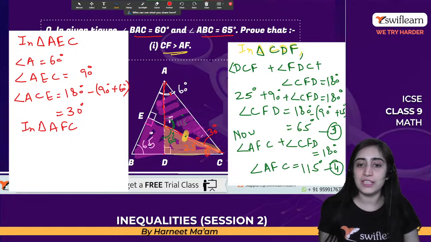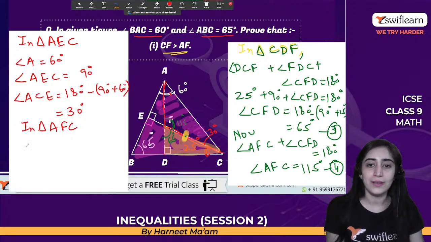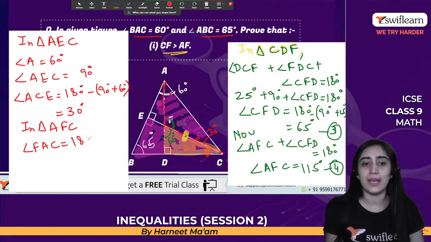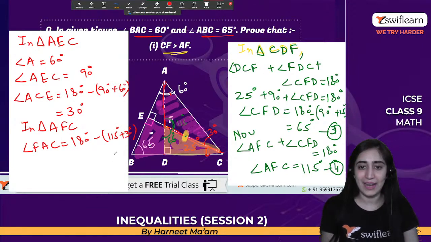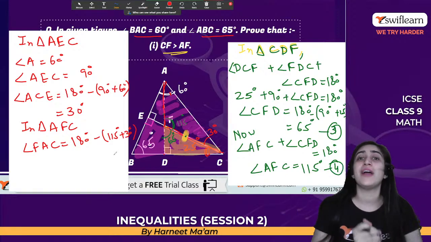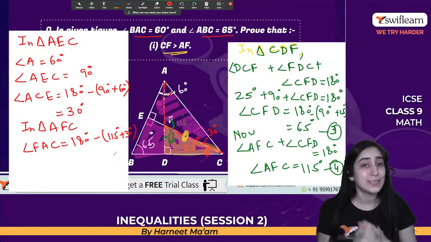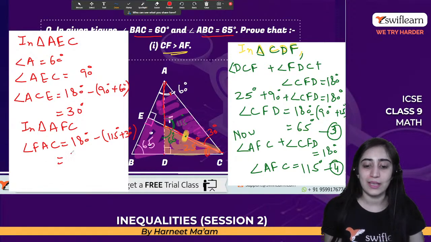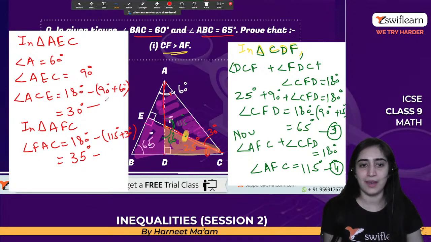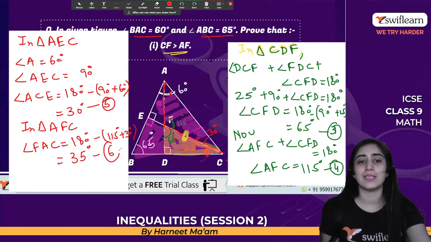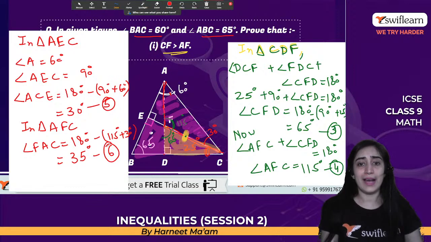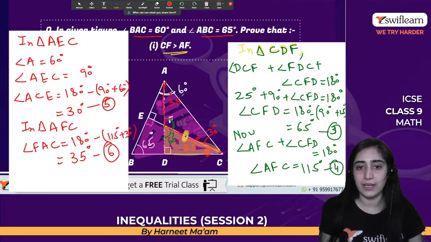All right. Now I know these two angles. Can I find the third angle? Let's do that. So that says angle FAC would be equal to 180 degrees minus of 105 degrees plus 30 degrees. Am I right? Because the sum of all the angles of a triangle is 180 degrees. I know two of them. Can I find the third one? Yes, we can simply do it. So now with this, I get to know that this would be 35 degrees. So here I got this one. Let's make it a fifth equation. Let's make this a sixth equation. Now, I got to know that this is 35 degrees.